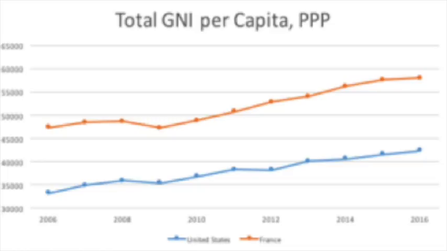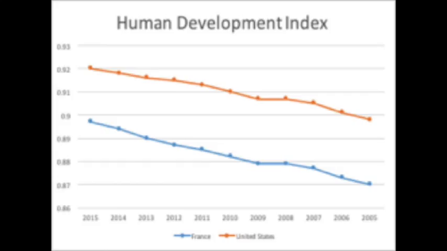Both countries experienced decreases in the year 2008 and have steadily increased since. Similar positive trends, but the U.S. is between 2 and 3 points ahead of France. HDI considers factors such as income, schooling, and life expectancy at birth.